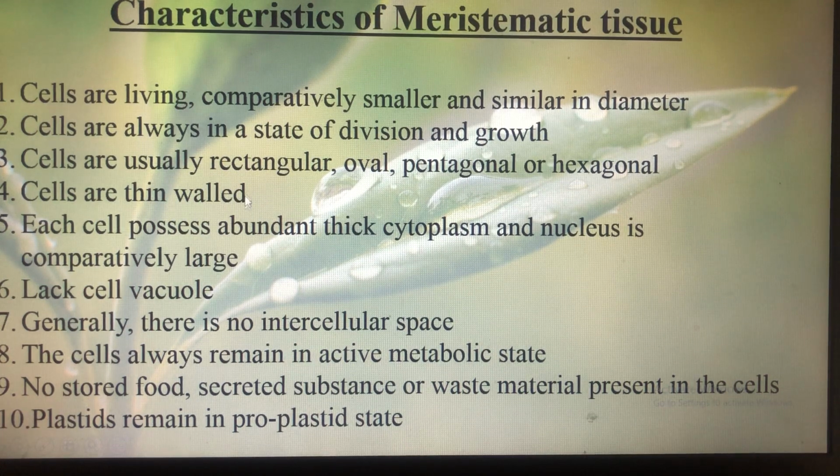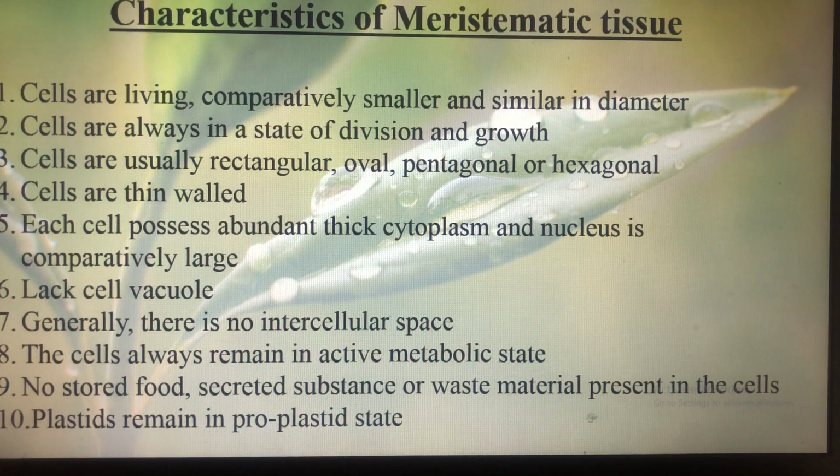Then the walls of the cells are thin, and these cells possess abundant thick cytoplasm. Each cell of the meristematic tissue contains a large and prominent nucleus, and there is no vacuole present in the cell. Generally there is no intercellular space between the cells of meristematic tissue.